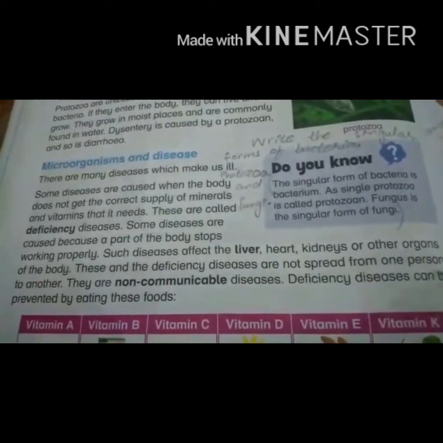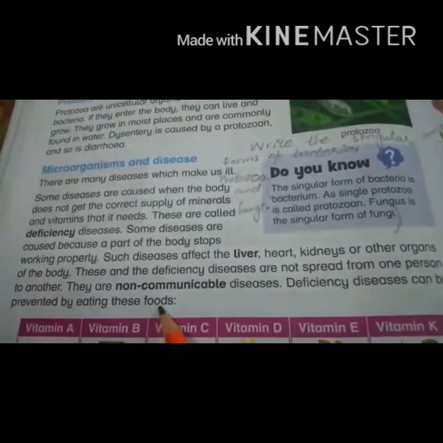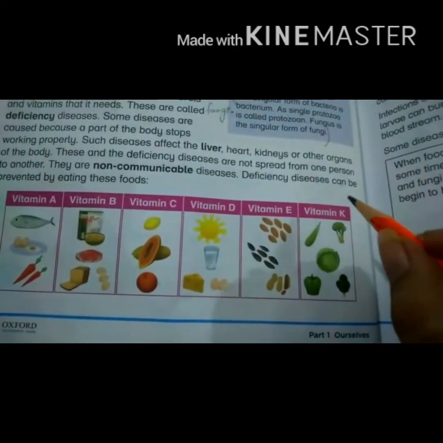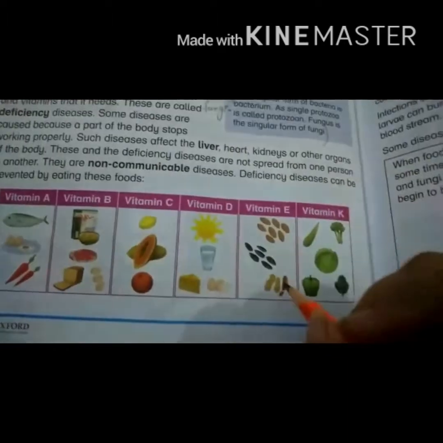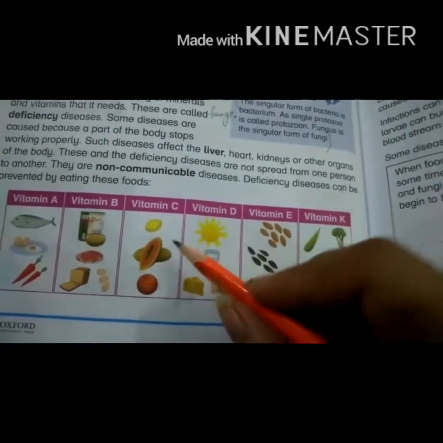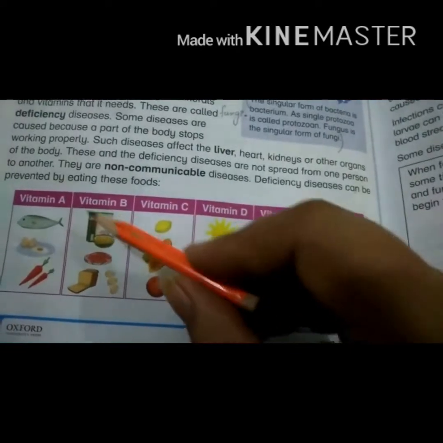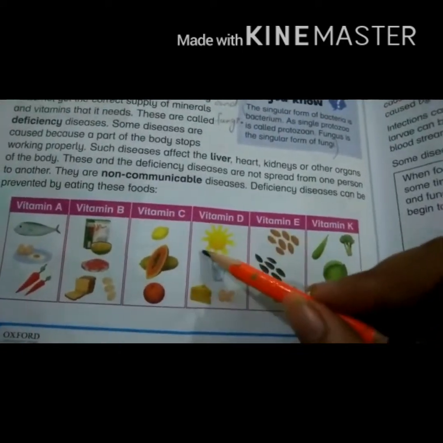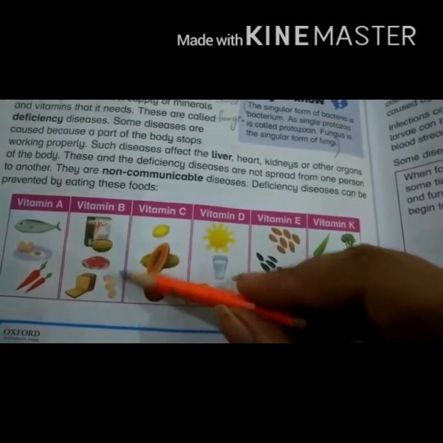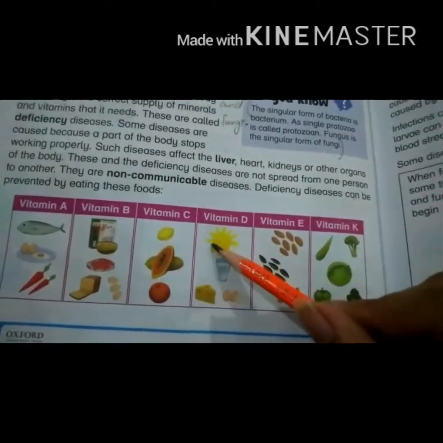Deficiency diseases can be prevented by eating these foods. These are the types of vitamins that are present in such types of food items. For example, any deficiency disease that is caused by the deficiency of any vitamin can be cured by eating those foods that have a lot of that vitamin.